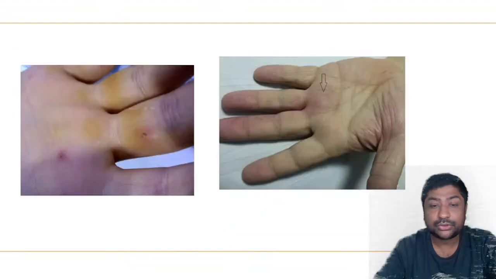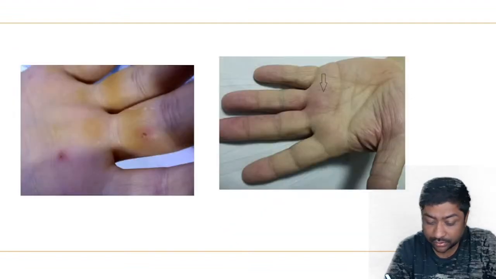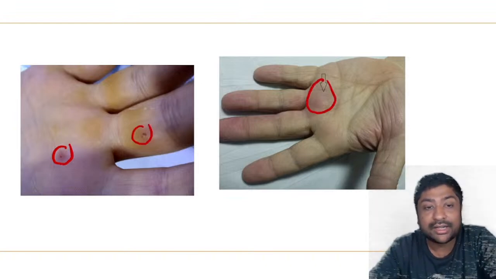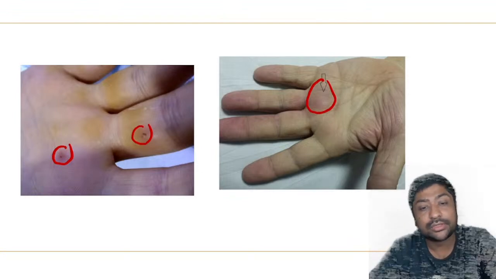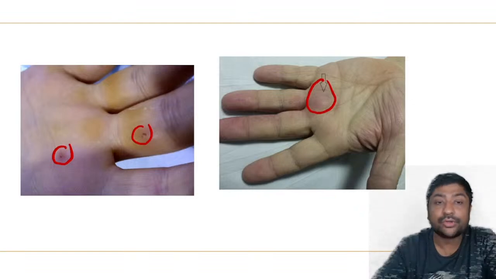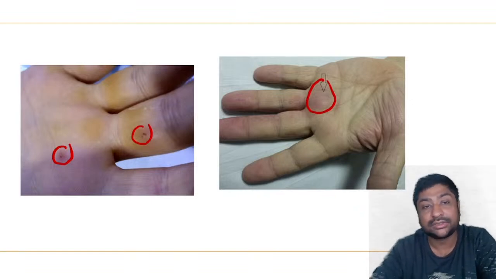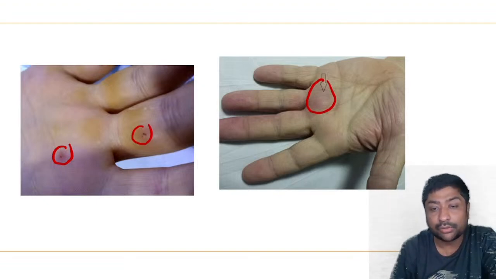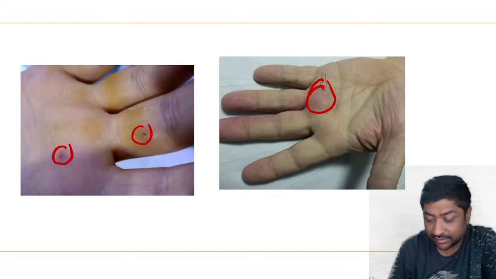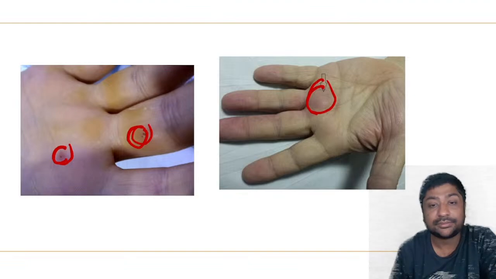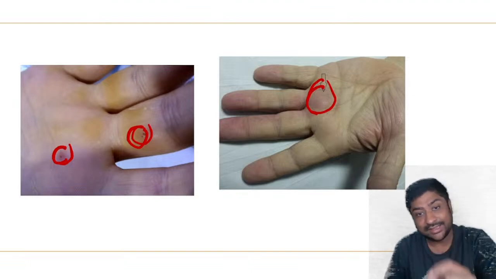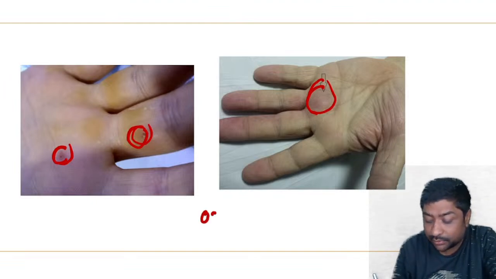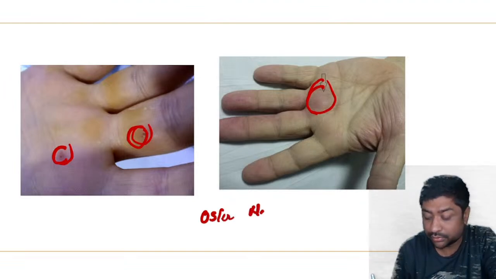Again, you can be shown an image, and here you have been given a history of an infective endocarditis patient with tender subcutaneous nodules. So what are these nodules called? Again, it can be given as a clinical question or an image based question. Here you have a tender subcutaneous nodule on the pads of the hands. This is one of the classical findings in infective endocarditis, and these are Osler nodules.